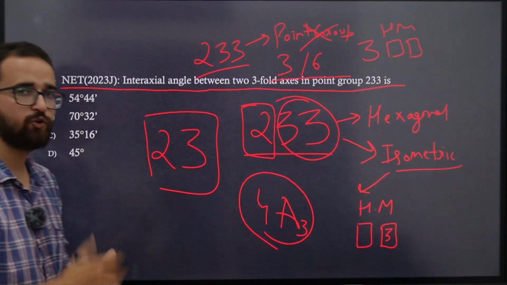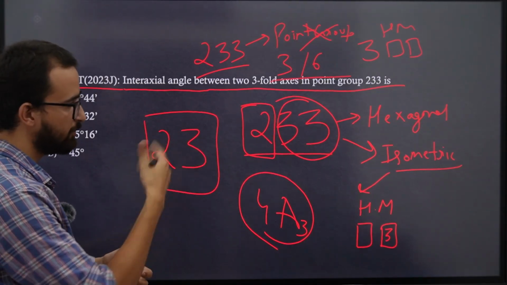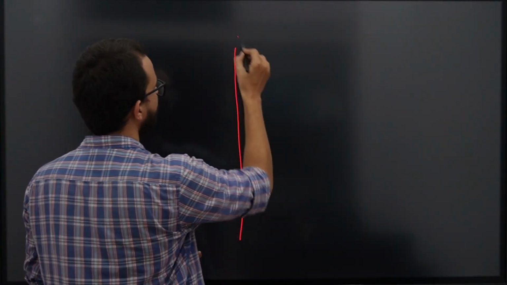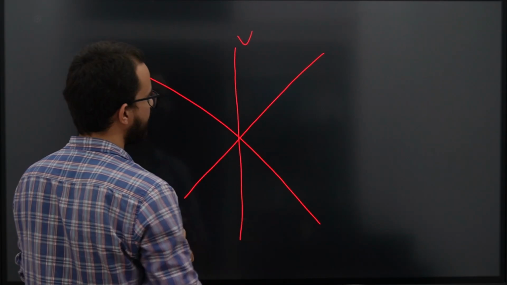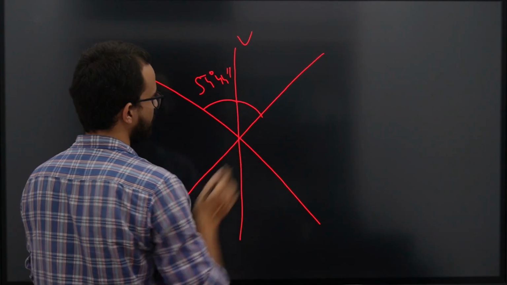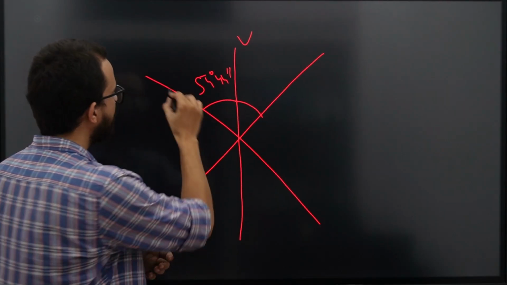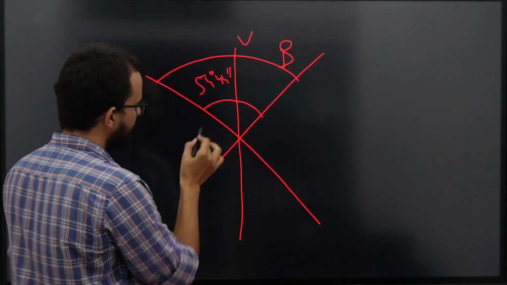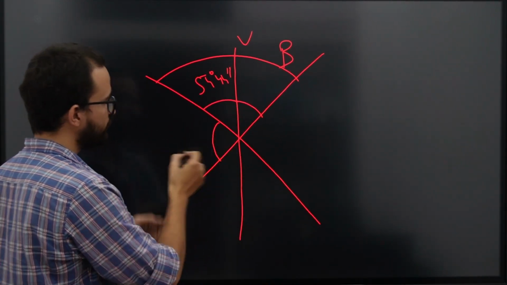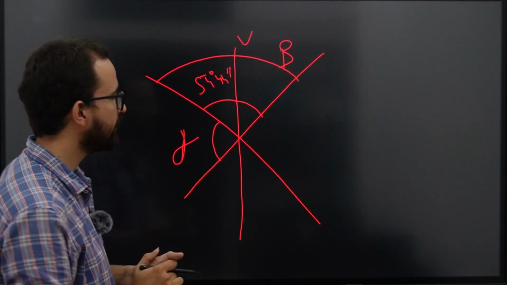Do you see that as an option? You don't see that as an option. So that means there is some flaw in the method that we are using. What is that flaw? We took the vertical, we took the diagonal, and we took the other diagonal, and we measured this angle. But when you talk about two lines intersecting each other, you will have two different angles. So one is this angle, the obtuse angle. There is this angle as well, that is the interaxial angle between these two lines. Let us say this is gamma. So you had beta and you had gamma, both were interaxial angles.